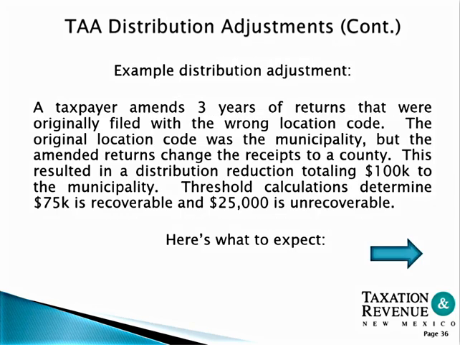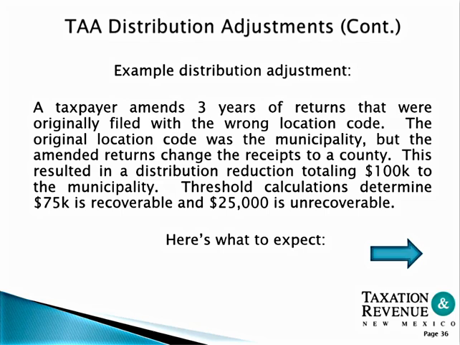A taxpayer amends 3 years of returns that were originally filed with the wrong location code. The original location code was the municipality, but the amended return changed the recipient to the county. This resulted in a distribution reduction totaling $100,000 to the municipality. The threshold calculations determine that $75,000 is recoverable and $25,000 is unrecoverable.